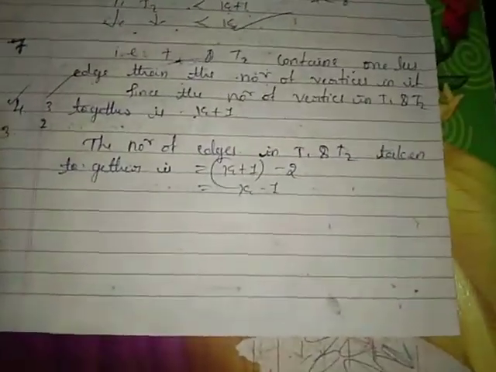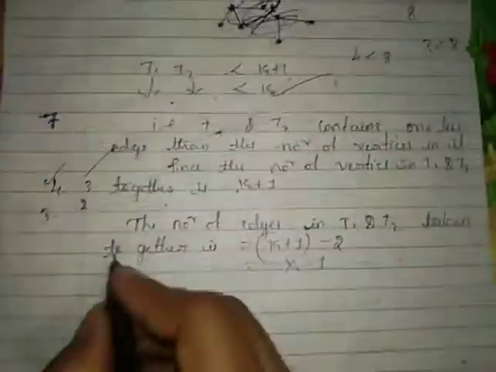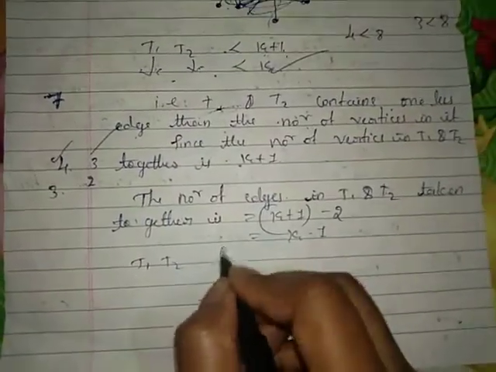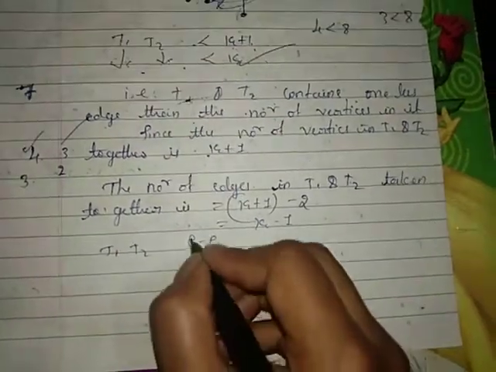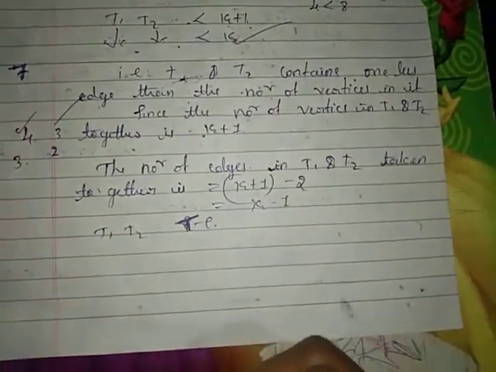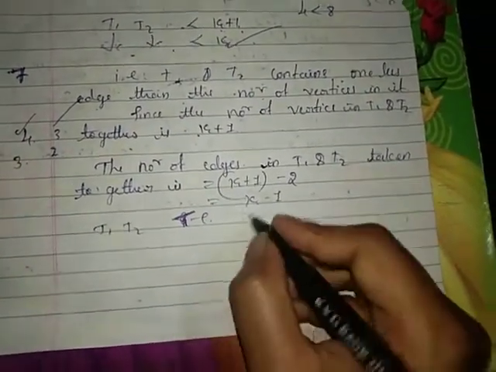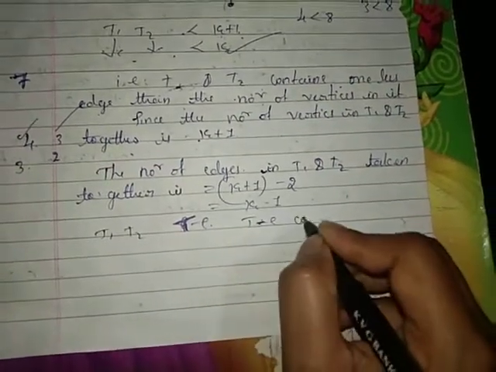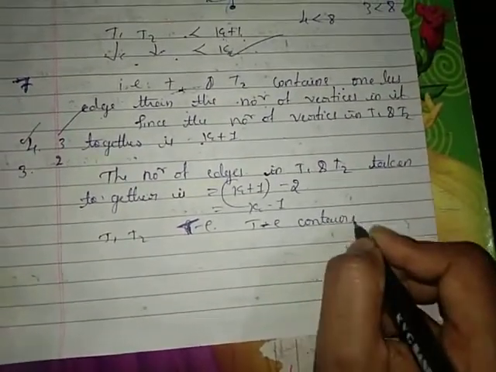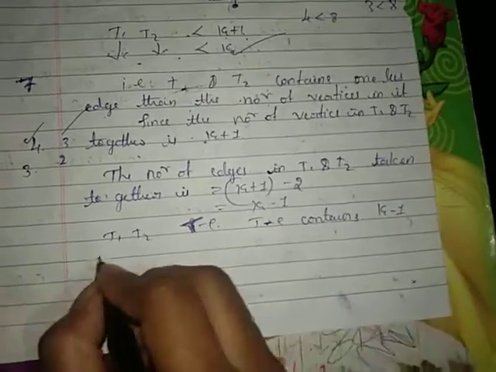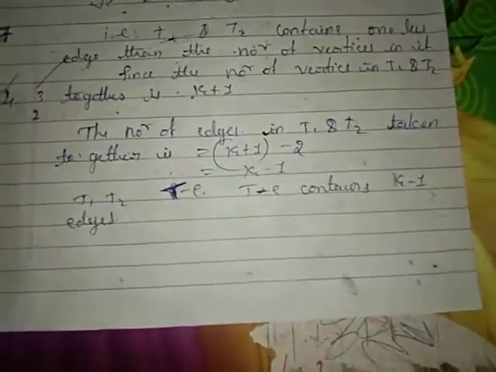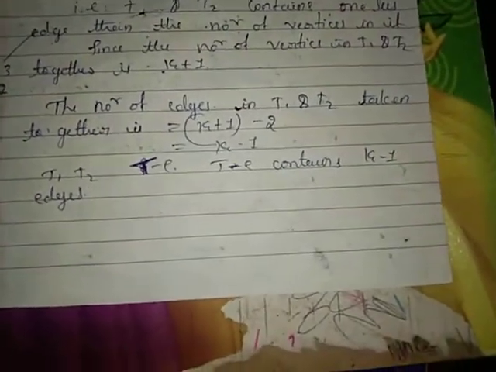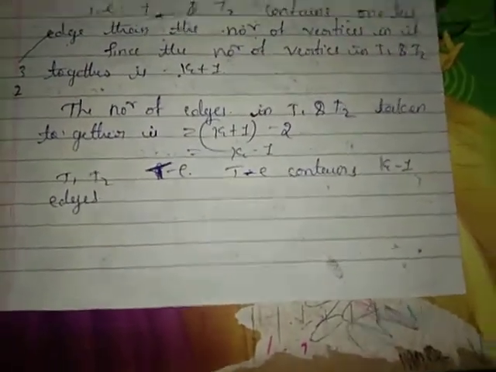But T1 and T2 together can be taken as the graph T minus E. Thus, T minus E contains k minus 1 edges.